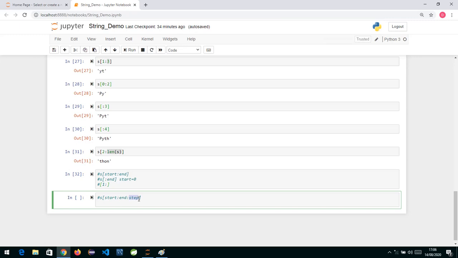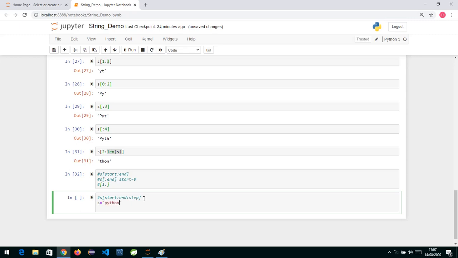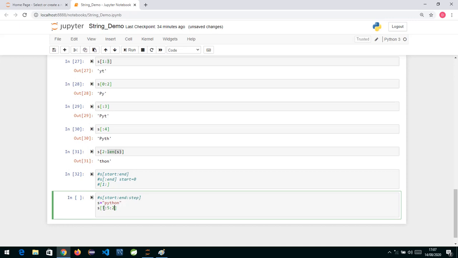Now if you specify the step, what does step basically mean? It means how many steps it is going to take. Suppose I write the word S is equal to Python, and I write S, colon, 1 colon 5, and colon 2. Now what does this mean? 1 is the start index, 5 is the end index, and colon 2 is the step.